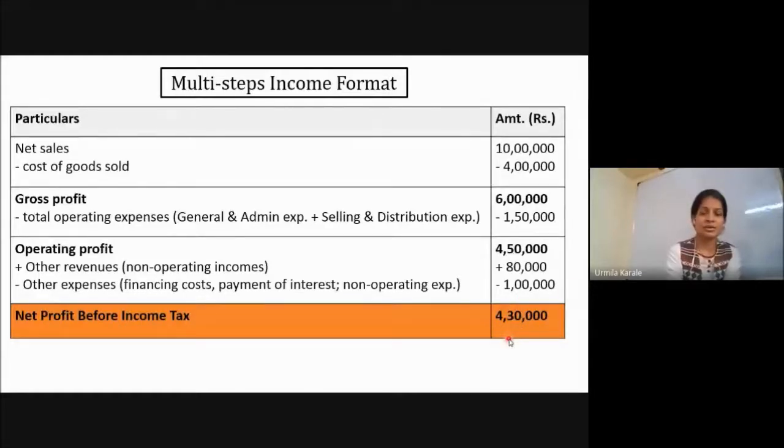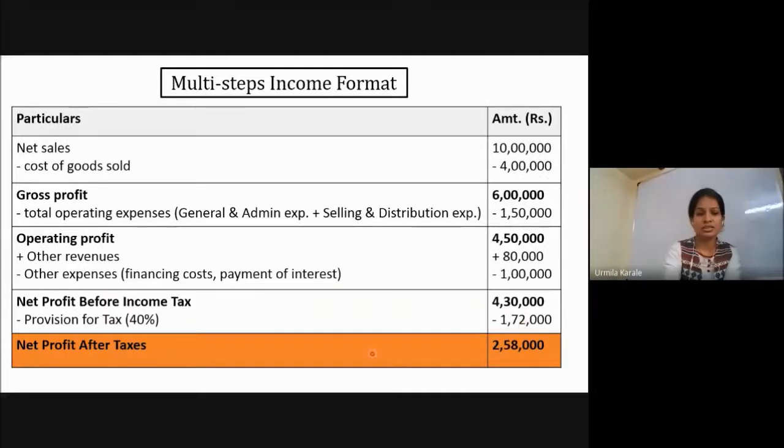Now the next step: since you have got this much profit, you are supposed to pay taxes to the government. Depending on the rate of taxes applicable to that particular company, we are going to deduct, suppose 40% is the tax rate. So we are going to deduct 40% of this amount. And then this is net profit, that is profit after tax, PAT we call it, or we call this earnings.